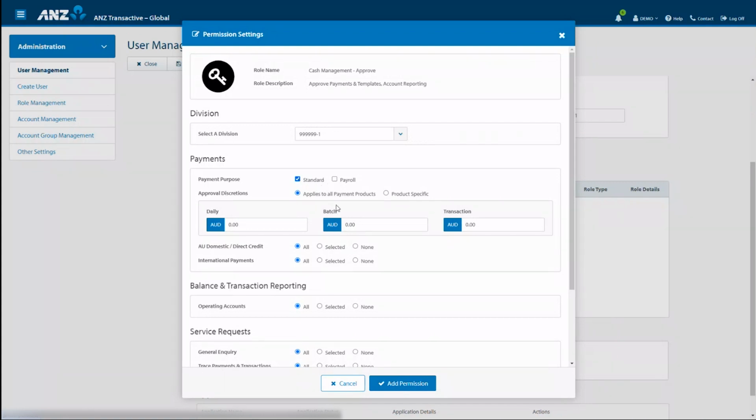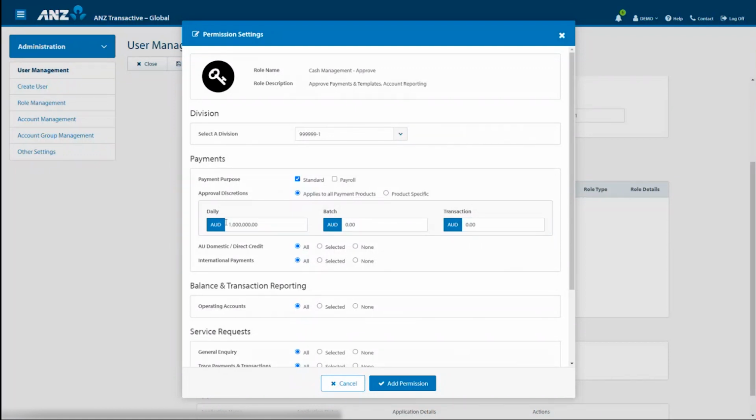In regards to the approval discretions, there are 3 types of payments that can have a limit applied. Daily, the total amount a user is permitted to approve in 1 day. Batch, the amount a user is permitted to approve for a total batch. And transaction, the amount a user is permitted to approve for 1 transaction, including single items within a batch.